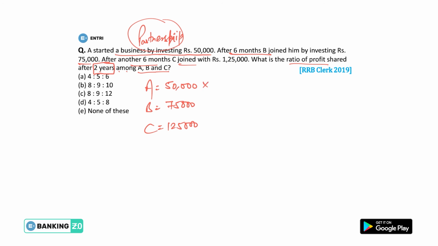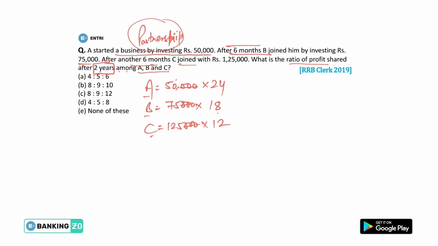So A worked for 24 months, that means 2 years, but B worked for, because B joined after 6 months of the business when A started the business, so 24 minus 6 will be 18. So B worked for 18 months in that business, and C joined after another 6 months, so 18 minus 6, that means 12. And now we need to find the investment ratio of A, B and C for that business.